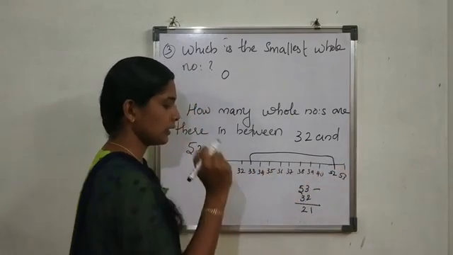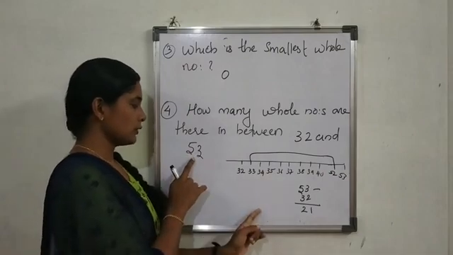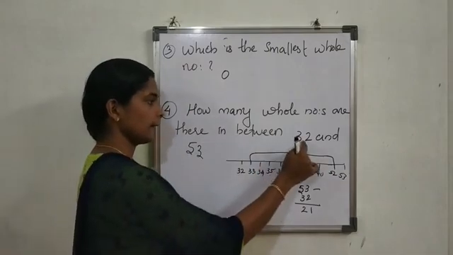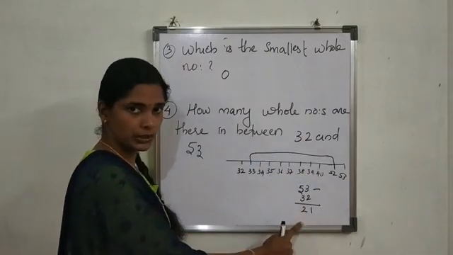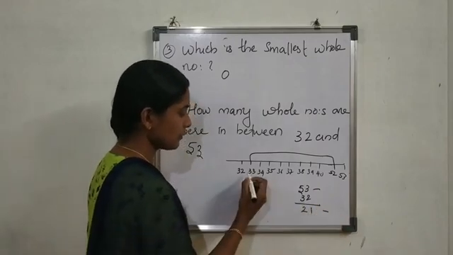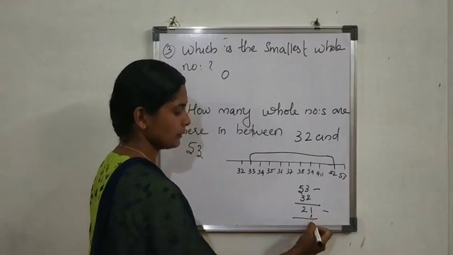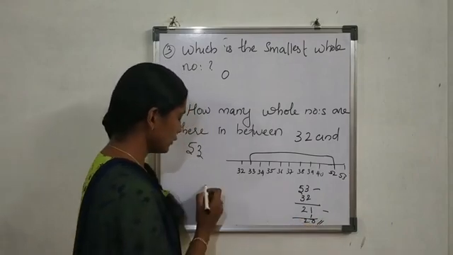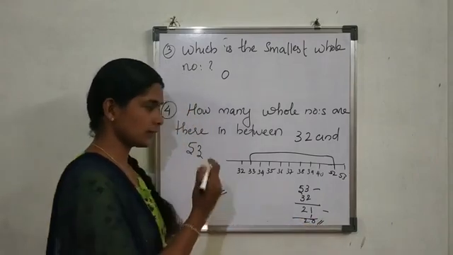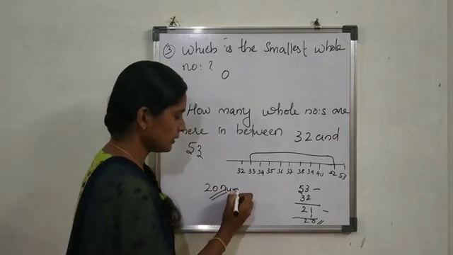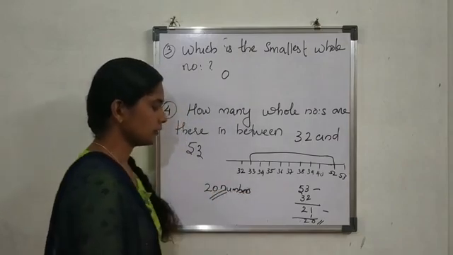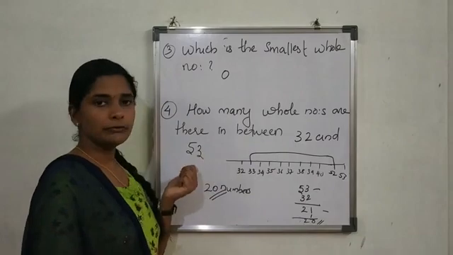Therefore, first you subtract 53 and 32, we get 21. And we have to subtract 1 more because we are not counting 32. Therefore, we subtract 1 from this number and we get 20. 20 is the answer. 20 numbers are there in between 32 and 53.